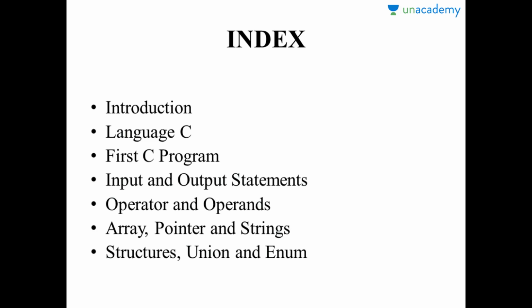As we know, a computer is a machine incapable of thinking, so it needs instructions to perform all its tasks. And to provide those instructions, we need a language that the computer understands. These instructions are provided in the form of computer programs, which are developed by a programmer using a programming language.